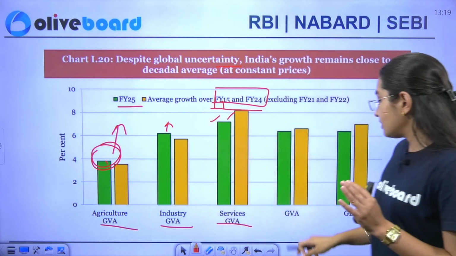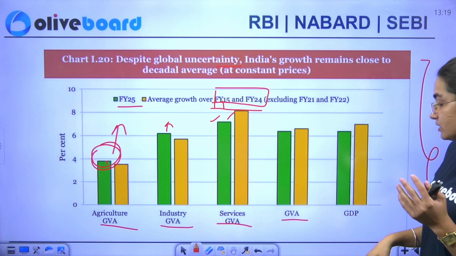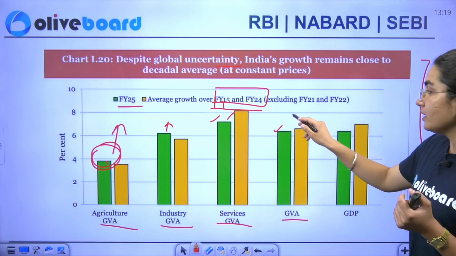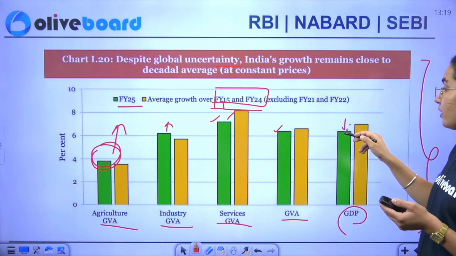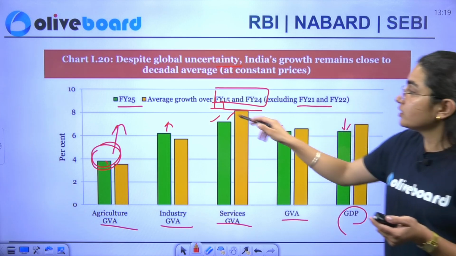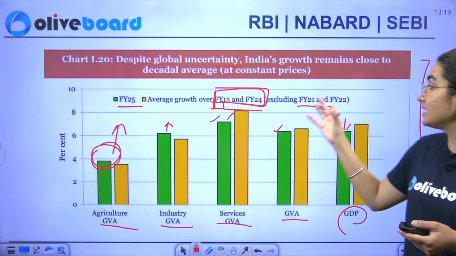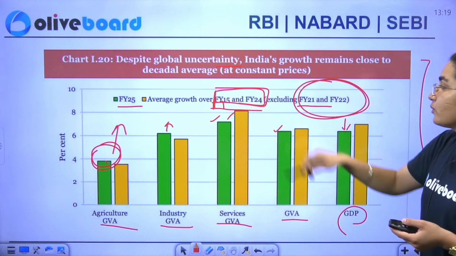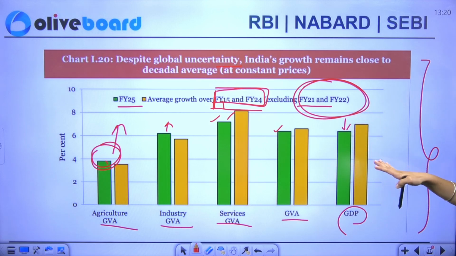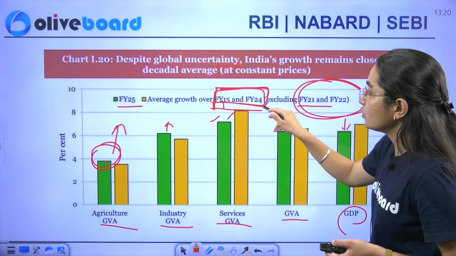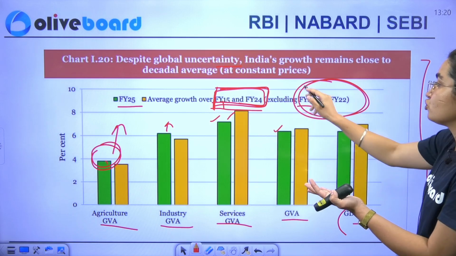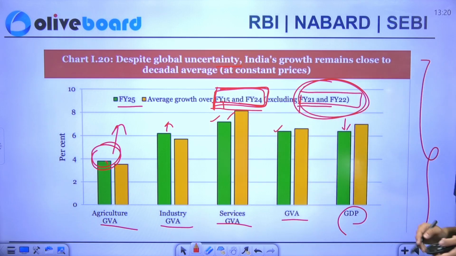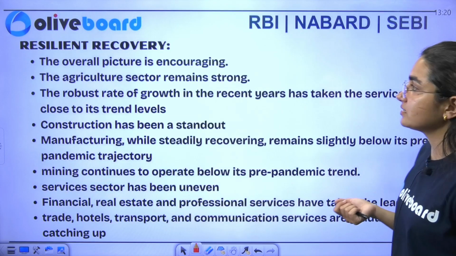Next, if I talk about GVA and GDP in total, there is a dip here, but still it is outperforming. And GDP is still low if I compare it with financial year 15 to 24, that excludes your financial year 21 and 22. You have to remember this: while making comparisons, for the time period between 15 to 24, there is an exclusion of financial years 21 and 22, since this was a time of COVID and we have not analyzed the situation.